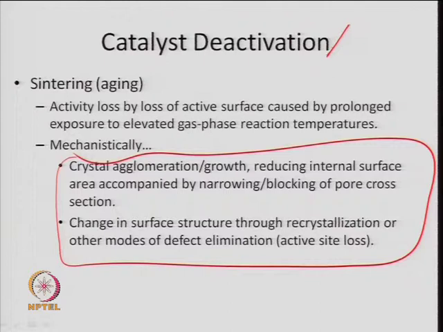So, promoters can be added to reduce the loss of active sites. Just as an example, if you have an iron catalyst or a cobalt catalyst and you add some kind of copper promoter, copper comes in between the two iron particles and prevents the agglomeration to some extent. Either cobalt or iron are generally used for the Fischer-Tropsch reaction. So, different kinds of promoters can be added to improve the stability of the catalyst against the sintering phenomenon.